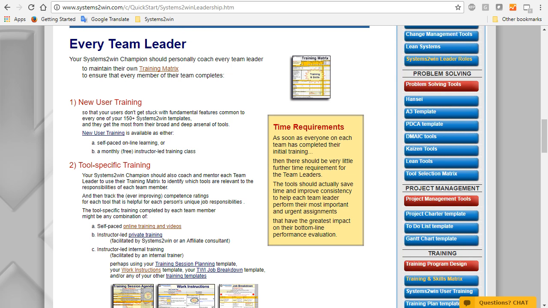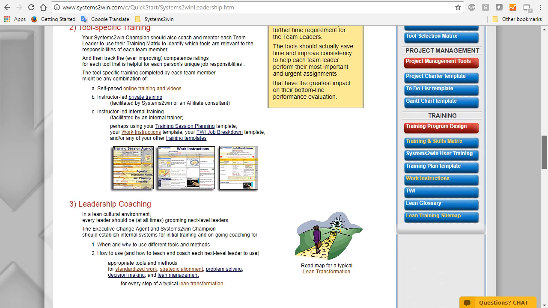In other words, in a larger organization, the training matrix for the champion might consist of just tracking the team leaders to make sure that each one of them is in turn using their own training matrix to make sure that their team members get through the new user training and that their team members receive the tool-specific training and mentoring that they need for those tools that are most helpful for their unique responsibilities.